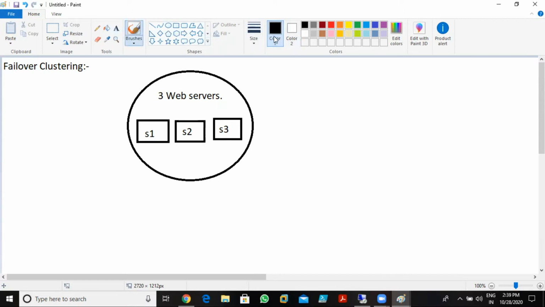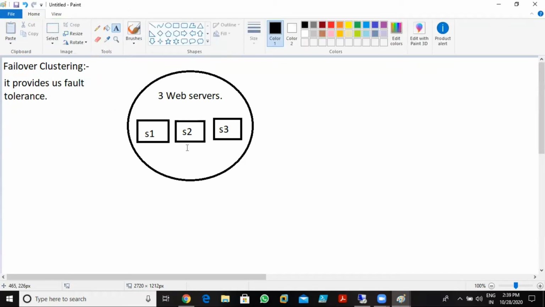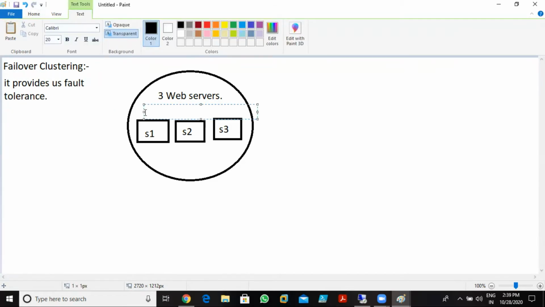Now what happens in failover clustering? Failover clustering provides us fault tolerance. Fault tolerance means, if one server is down, the second server automatically comes up and provides the same services. In failover clustering, all the servers are not running at the same time. One server is running as active, and the other two servers are in standby mode.